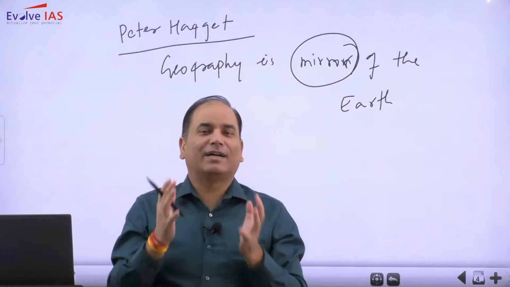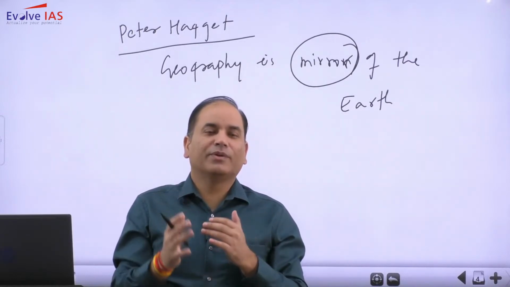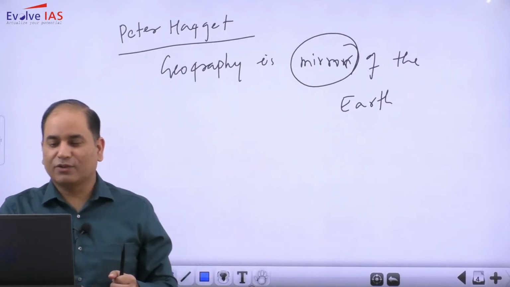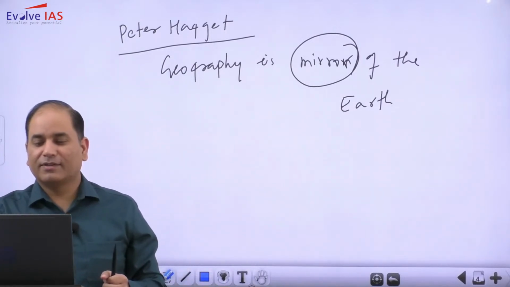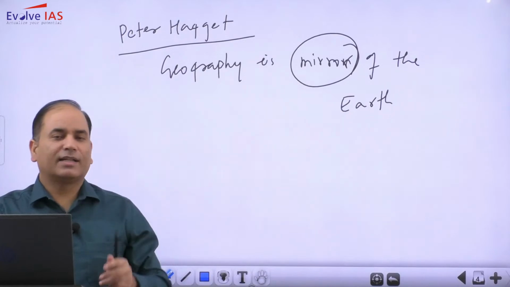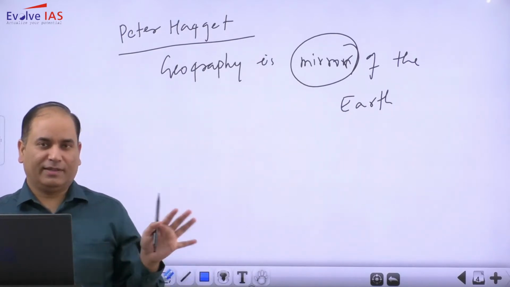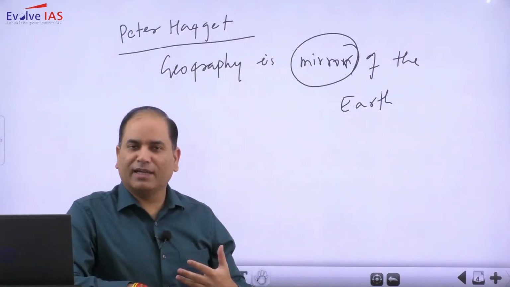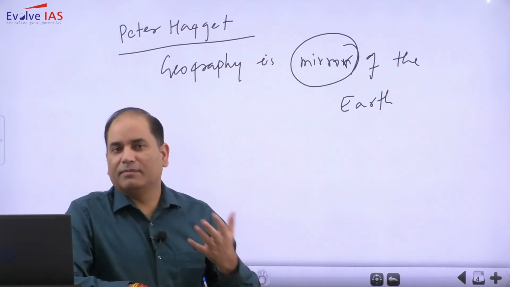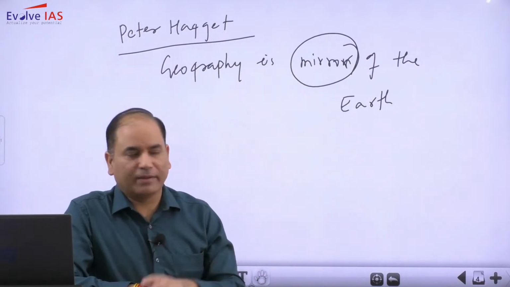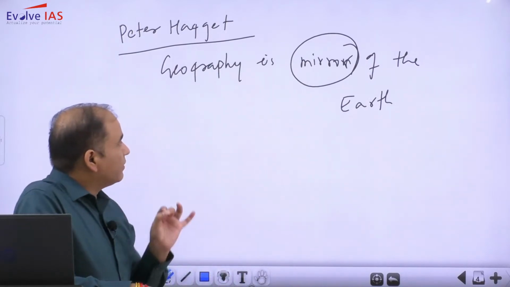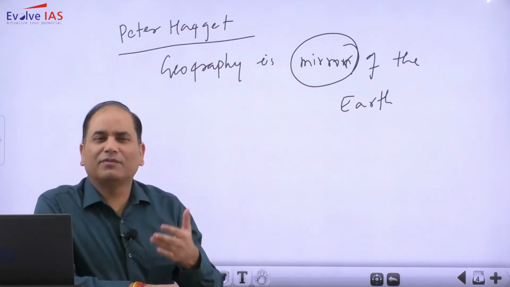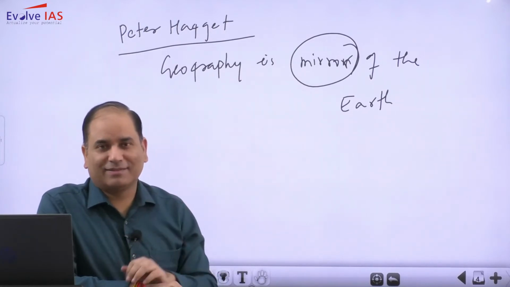अर्थ के ही इर्द गिर्द आपकी पूरी study है. जो भी आप स्टडी करेंगे, everything should be within the scope of the earth. अर्थ के आसपास ही आपको पढ़ना है. बट क्या पढ़ना है, किस लिमिट तक पढ़ना है, that will be based on some refinement. Anyway, now the very important question is, why is geography considered the mirror of the earth?